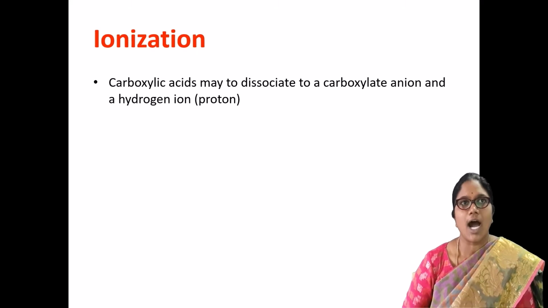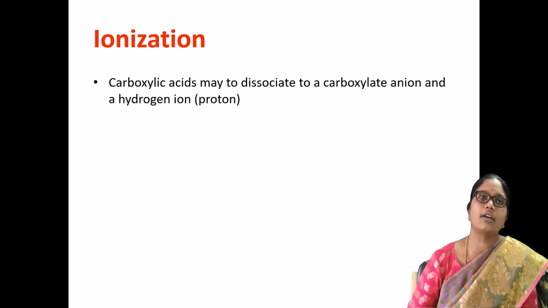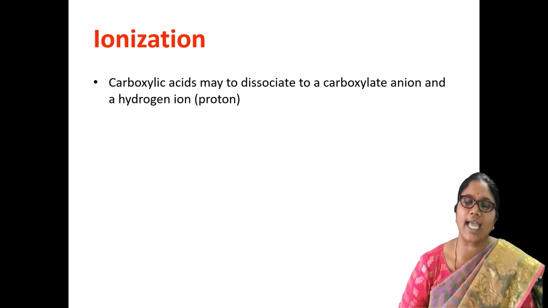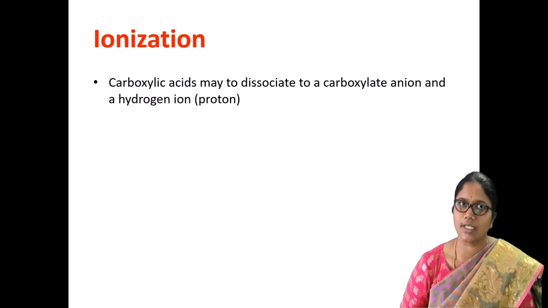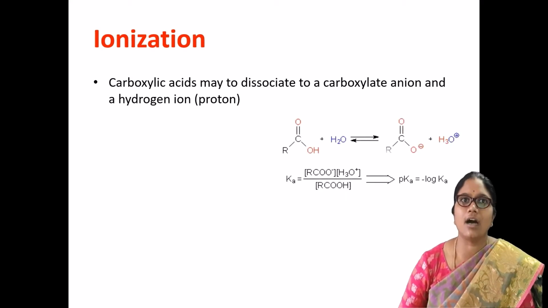Before that, you have to know that carboxylic acids are weak acids. When a carboxylic acid is dissolved in an aqueous solution, it may dissociate into a carboxylate anion and a hydrogen ion. In this reaction you may observe RC double bond OH, which is the general formula of your carboxylic acid.